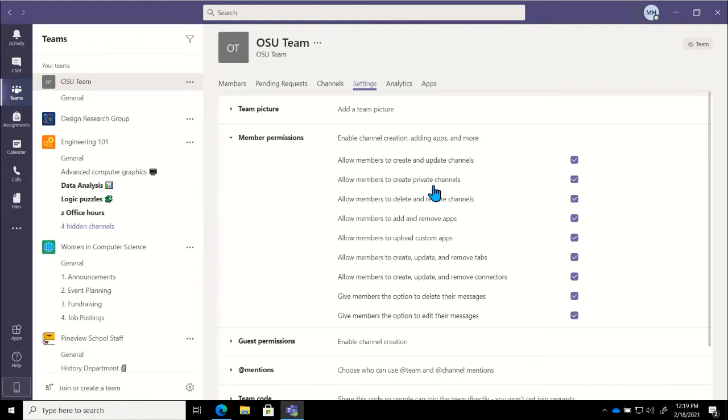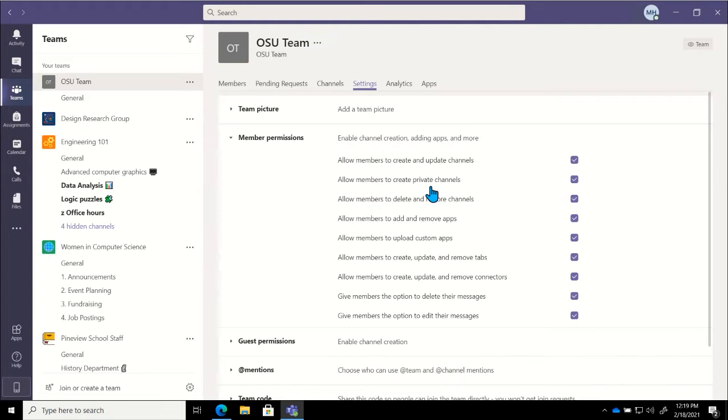So we'll take a look at creating a private channel in a little bit, but we're going to go ahead and give them permission to create private channels too. Again, I want everybody to get comfortable with how Teams works and kind of what it does. So I want to make sure they have the ability to do a fair amount of things.